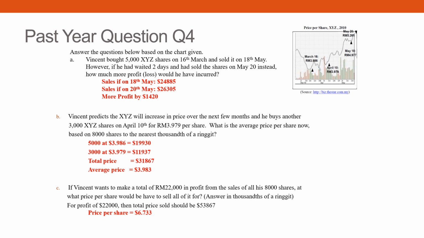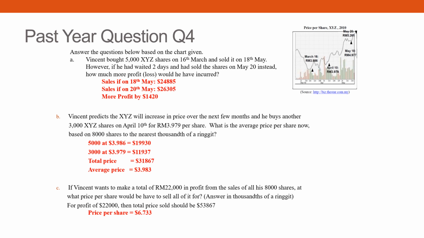So just take 5,000 times 4.977 for the 18th of May, you will get 24,885. And then for the 20th of May, you take 5.261 times 5,000, you will get 26,305. So you just minus these two, and then you can know how much more profit he would have made.